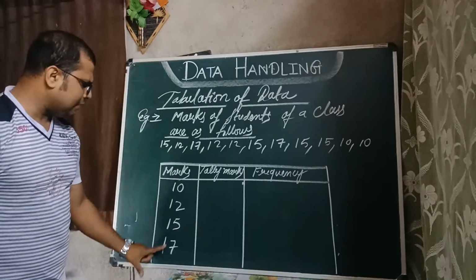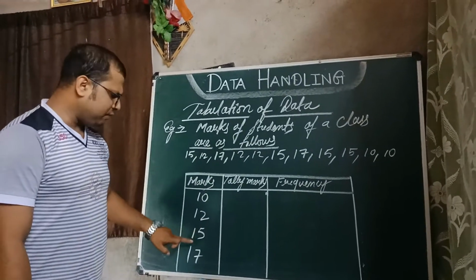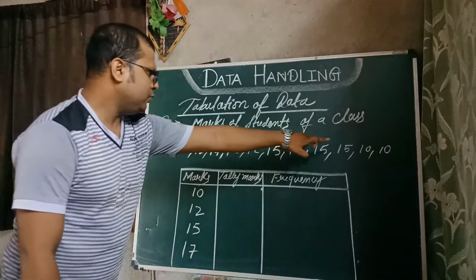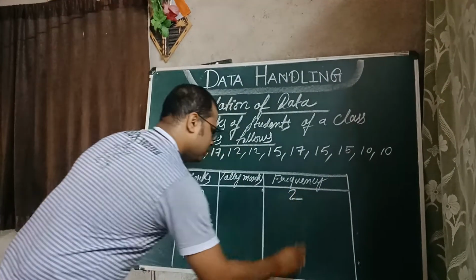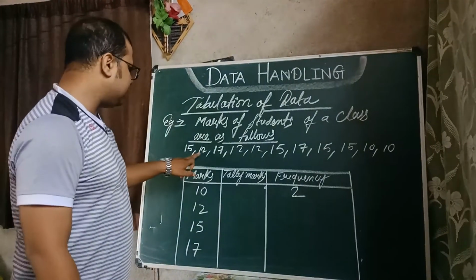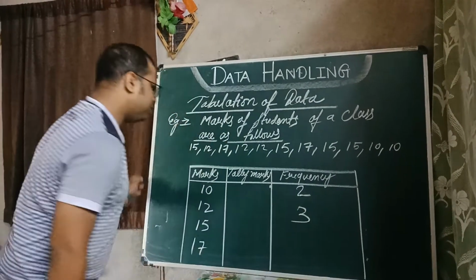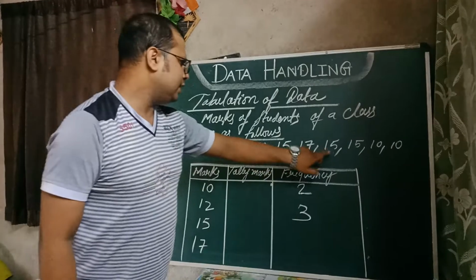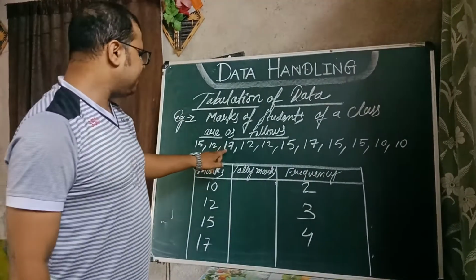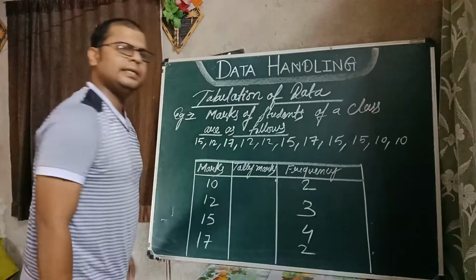I have arranged the marks in ascending order. Smallest is 10, after that 12, then 15, then 17. How many 10s are there? You can see there are 2, so I have written 2 against 10. How many 12s are there? 1, 2, 3, so 3. How many 15s are there? 1, 2, 3, 4. And 17: 1, 2. Two 17s are there, right, students?